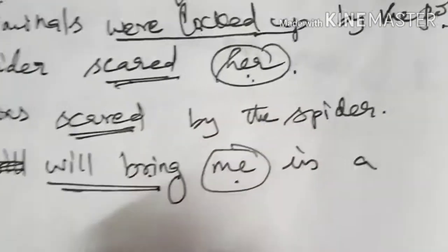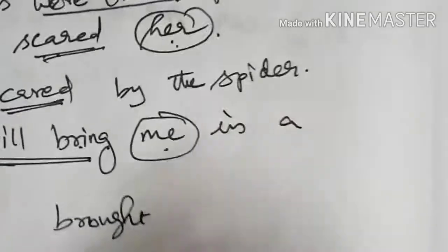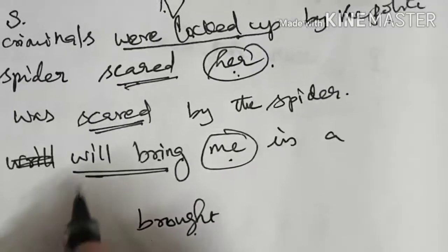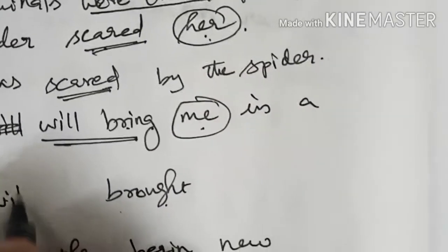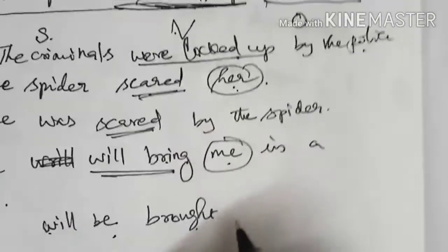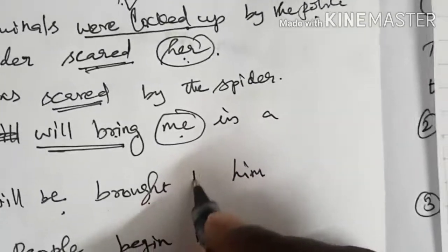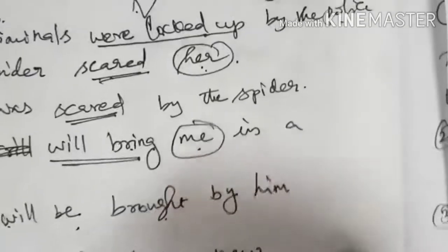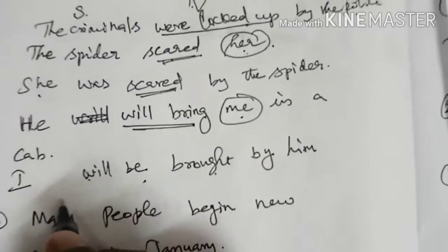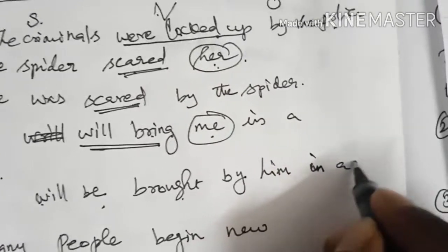Bring is the main verb. We have to write V3 form as per the second rule. So brought. Will is the modal verb. So we have to add the suitable B form. So will be brought. He becomes, in object, him. So before the object you have to add by. So I will be brought by him in a cab. This is the third answer.